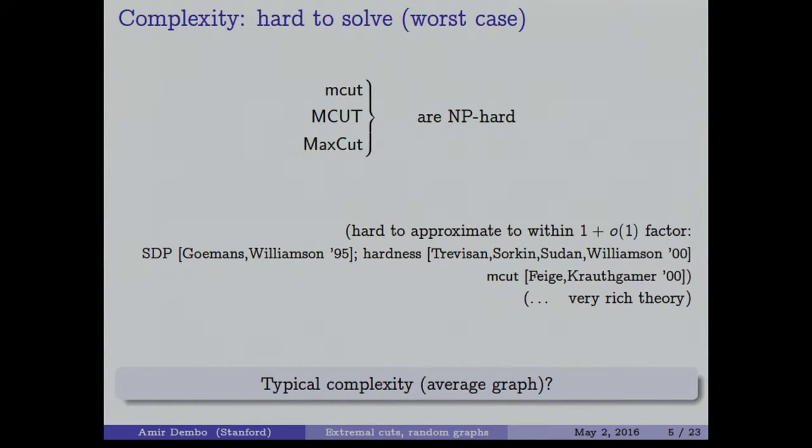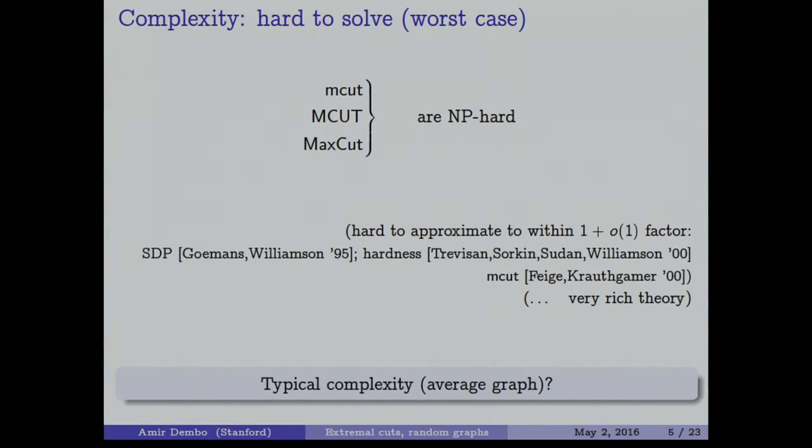This is for max cut, I think, and the same will apply for minimum bisection. However, as we will see, it is trivial to approximate within a factor of 2, for example. I will show you in a minute. So there is a very rich theory related to this problem, to NP-hardness, and also to best approximation. But we would like to do something else, which is not to focus on the worst case, but actually to talk about typical complexity, that is, to study the average behavior.